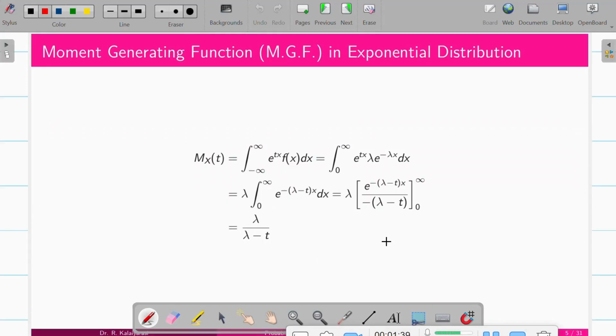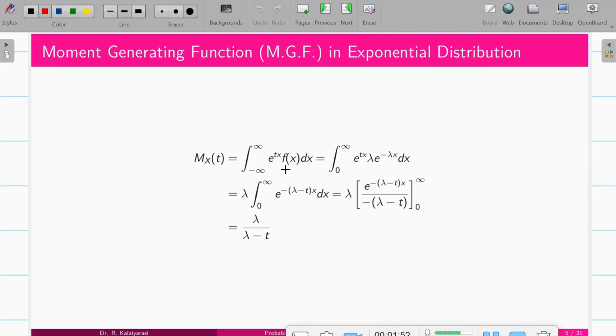Let me first derive the moment generating function of the exponential distribution. Since it is a continuous distribution, we go with the integration from minus infinity to infinity of e power tx f of x dx. We know the PDF f of x is lambda e power minus lambda x. Make the constant lambda come out. The exponential is common, so group the powers: e power minus lambda minus t, pulling the negative out.